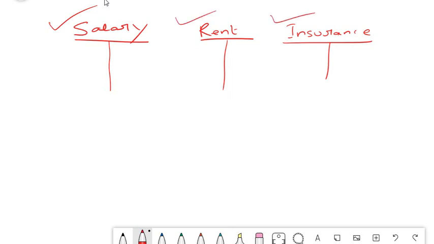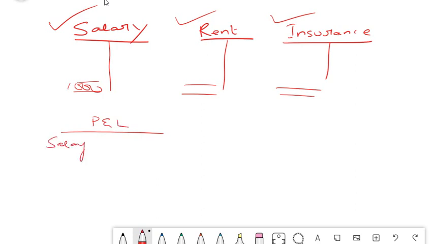What is the purpose of this ledger balance? The final balance here is what appears in your trial balance or your profit and loss account or your balance sheet. So the balance here straight away goes to your P&L account. You cannot keep manual counting, right? How many each month, how much you paid and all. So if you have a ledger, you can straight away find that for the whole year you paid 1,000 rupees, and in your profit and loss account you can straight away put salary and put 1,000 instead of counting manually.